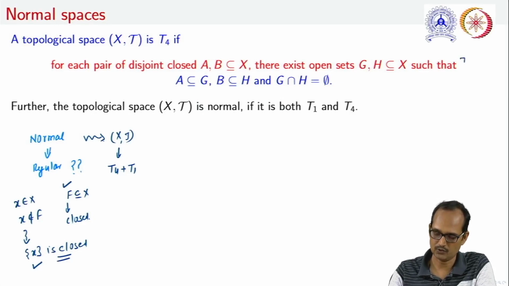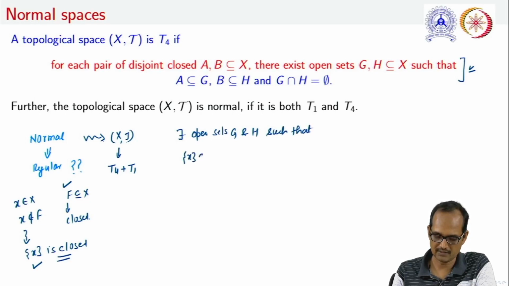Now let us use this definition of T4 space. So what can we conclude? We can conclude that there exist open sets G and H, subsets of X, such that G contains this singleton set {x}, F is a subset of H, and finally G and H are disjoint too.